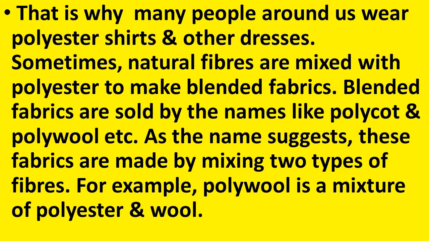When we say polycot, what does it mean? It means that it has two types of fibers, polyester and cotton. Similarly, polywool means it has polyester and wool blended together. For example, polywool is a mixture of polyester and wool.